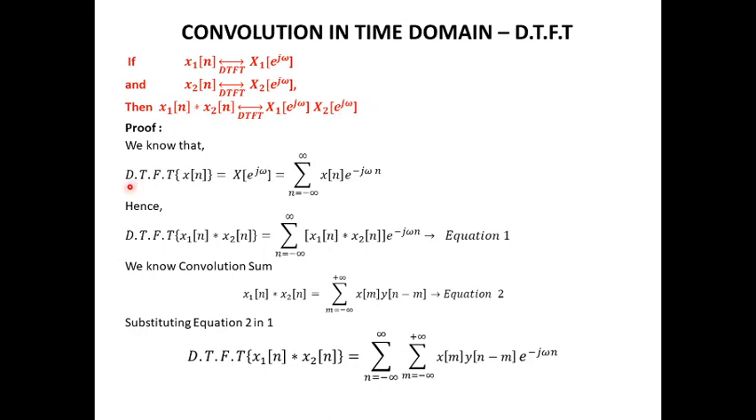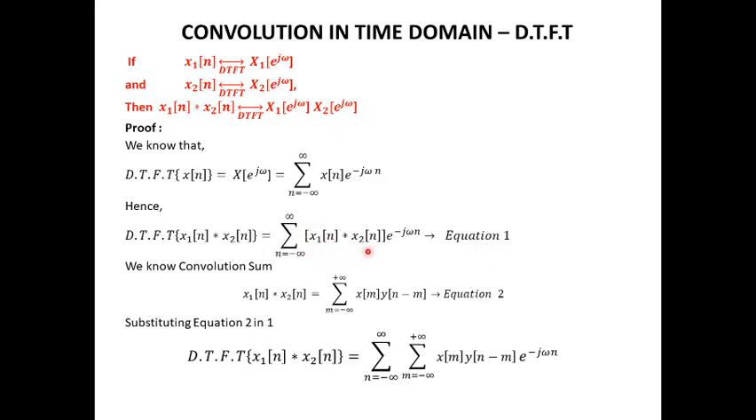The proof of this: we need to start with the equation for DTFT. Hence, when the DTFT of x of n is given by this equation, then the DTFT of x1 of n convolution x2 of n will be given by summation n equal to minus infinity to infinity, where in place of x of n it is replaced by x1 of n convolution with x2 of n, times e power minus j omega n, which is equation number 1.